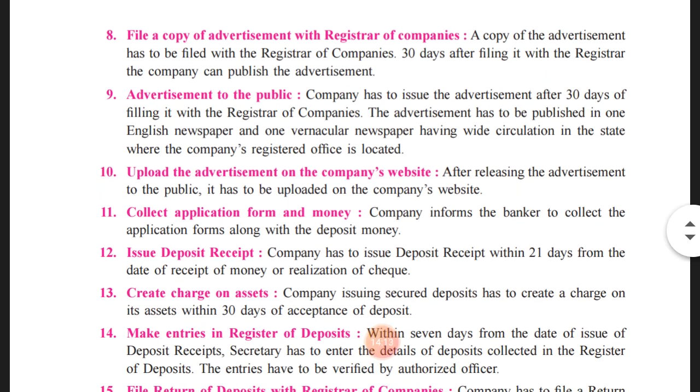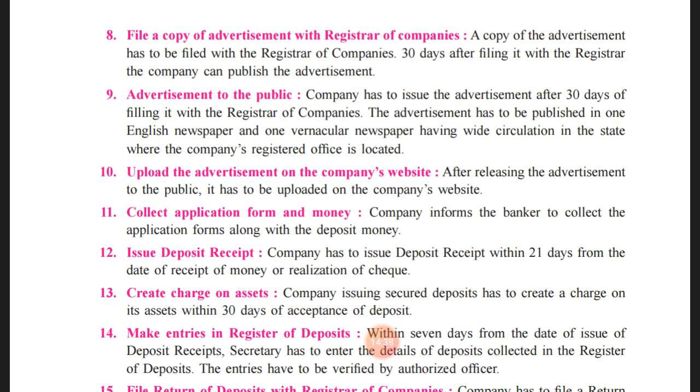So here a copy of the advertisement has to be filed with the registrar of company within 30 days. After filing it with the registrar of company, the company can publish the advertisement. When the company drafts the prospectus, it needs to be signed by the majority of directors before issuing the prospectus. Within 7 days they have to enter into an agreement with the